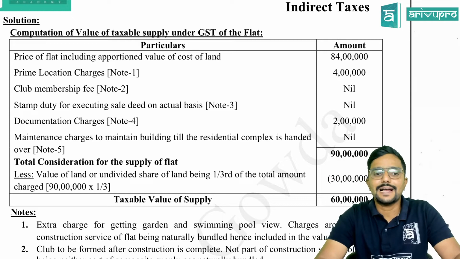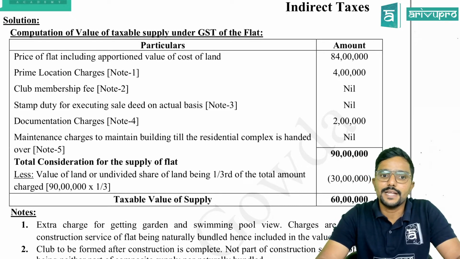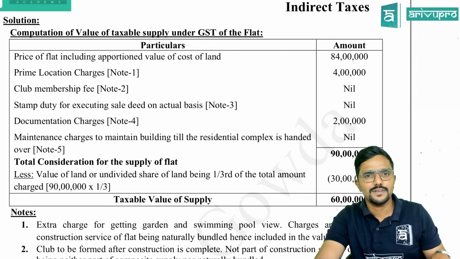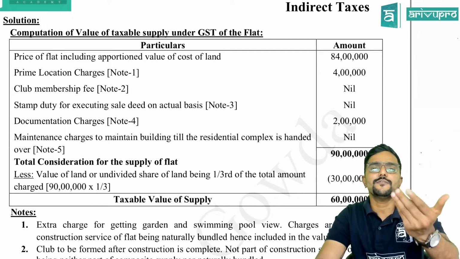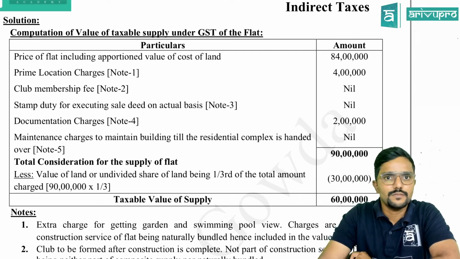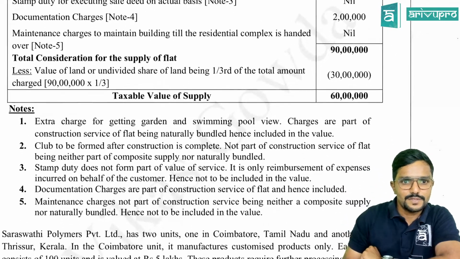Computation of value of taxable supply under GST of the flat. Price of flat including land part, which is 84 lakh. Okay, should we add prime location charges? Yes, sir. So it is a part of your supply. So is it a composite supply? Yes, sir. Because it is a part of your supply, 4 lakh, we have to add it. So what is it? We will see.